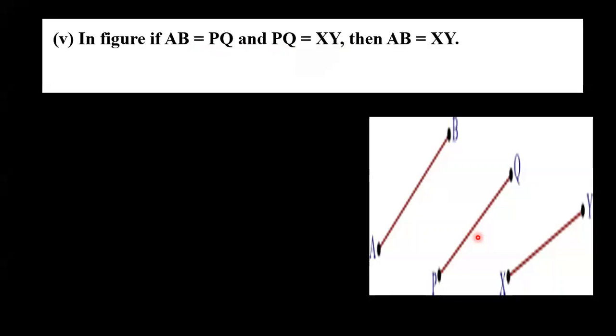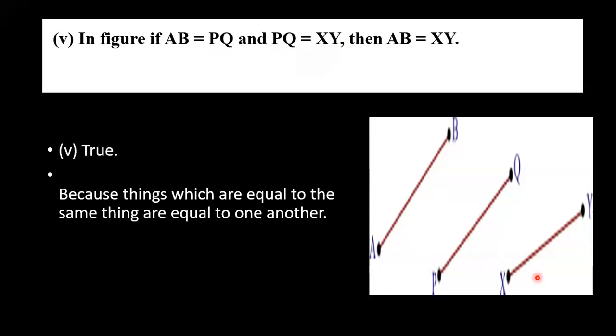Axiom 1. True. Things which are equal to the same things are equal to one another. AB is equal to PQ and PQ is equal to XY. Then AB is equal to XY, children. So according to Axiom 1, this is true because things which are equal to the same things are equal to one another. Does anyone have a doubt in this question?